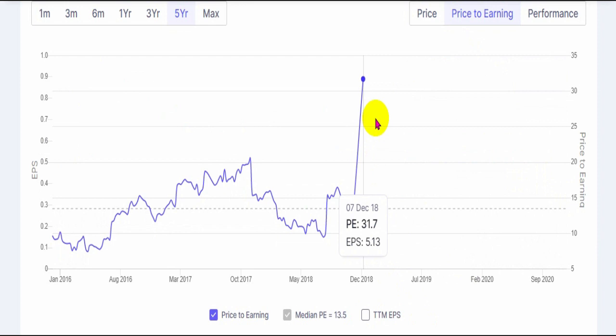The company's current price earning is negative, and that is why it's not shown on the chart, but otherwise the last that we see is somewhere around 31 times, whereas the current median price earning is 13 times the earnings. That is, price is around 13 times its earnings, which is quite low, and we need to wait at least for the company to turn profitable and give us a price to earning of at least 13.5 times to invest in.